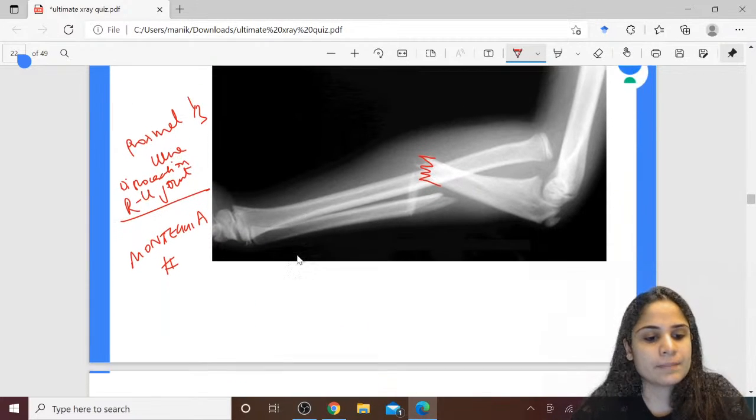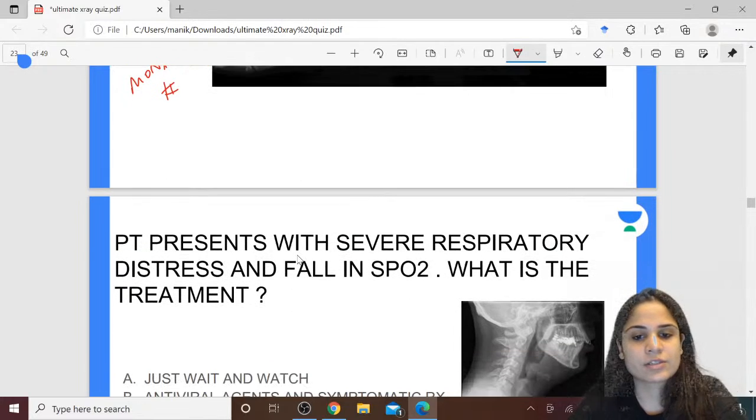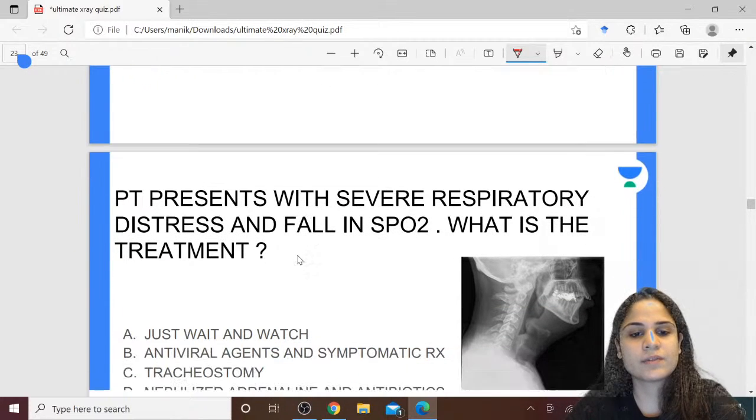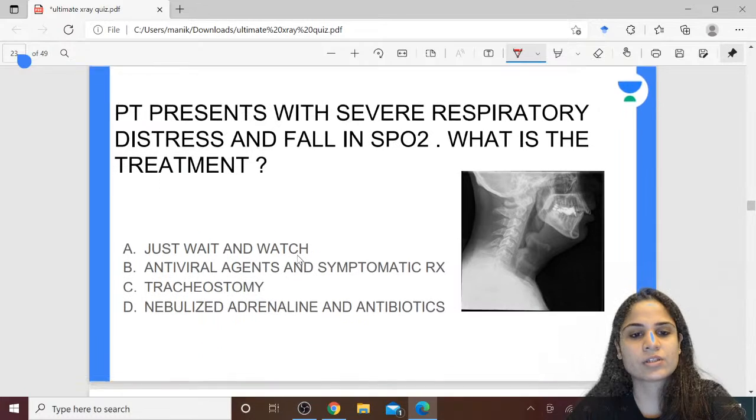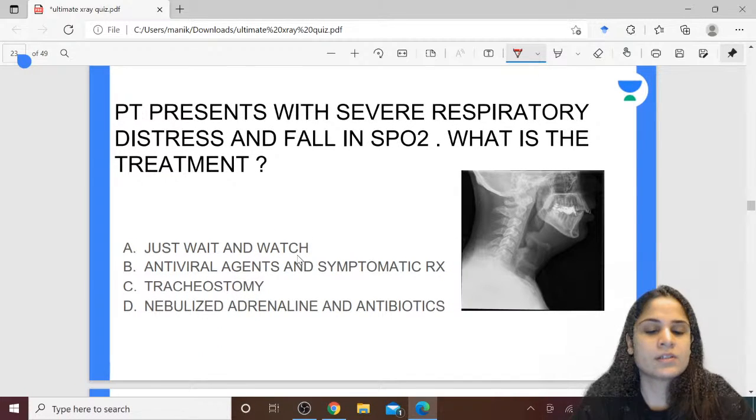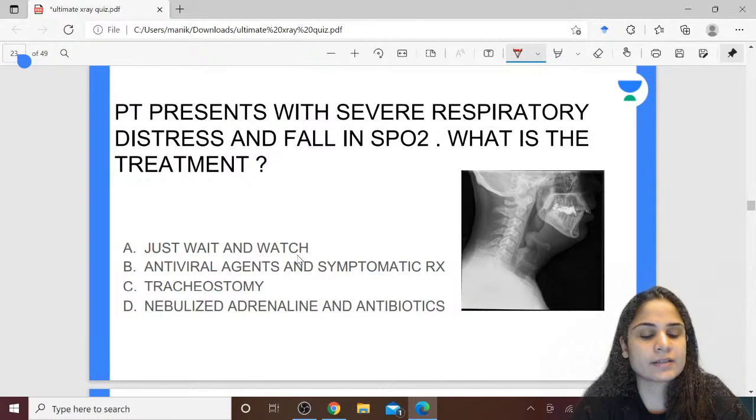Okay, next question. This patient presents with severe respiratory distress and fall in saturation. What is the treatment? Just wait and watch, antiviral agents and symptomatic treatment, tracheostomy, nebulized adrenaline and antibiotics.